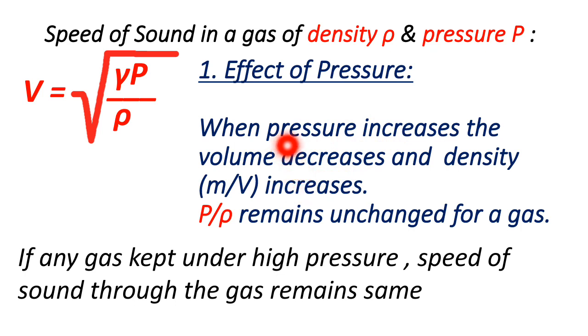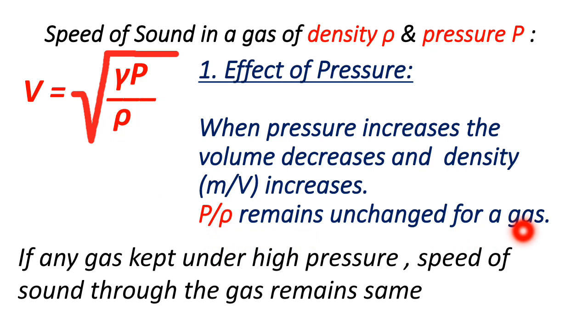The pressure is increasing. Here you can see the pressure as well as the density both are increasing. At the rate the pressure is increasing, at the same rate the density is also increasing. So this overall ratio remains unchanged. This is written here: p by rho remains unchanged for a particular gas.